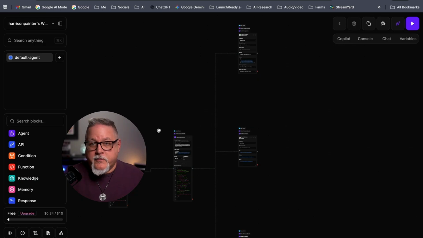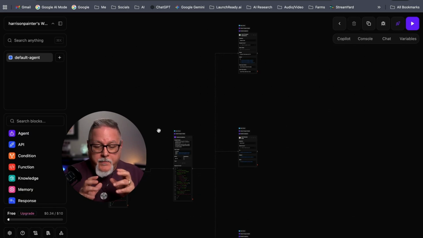Over, what did it take us? 15 or 20 minutes on n8n. Now, of course, you still have to plug in your APIs, run your tests, do all that good stuff. But the point here is you don't even have to understand the logic, the workflow, any of that. It is creating it all for you based on text or based on speech. Wow. That is some secret sauce, folks. That is the future of work right there, folks. If that didn't blow your mind, I don't know what will blow your mind.